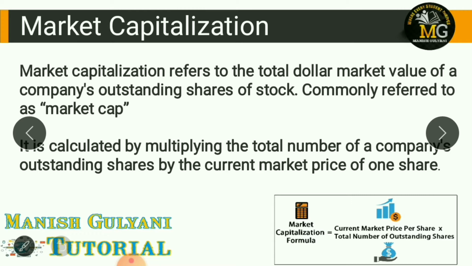It is calculated by multiplying the current market price of the company's shares with the total outstanding shares of the company. You obtain the value of market capitalization. Let me explain with the help of an example. For instance, a company has 20 million outstanding shares and the current market price of each share is 100. Then market capitalization means total outstanding shares multiplied by current market price. So 20 million multiplied by 100 gives 200 crore as the market capitalization value.